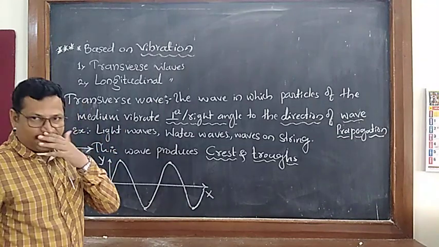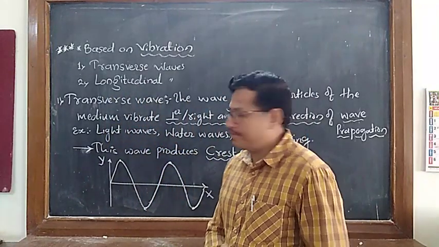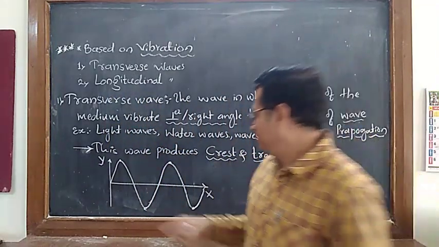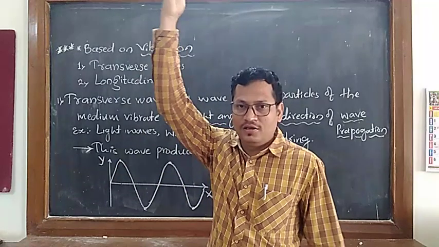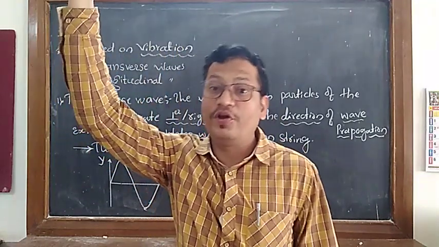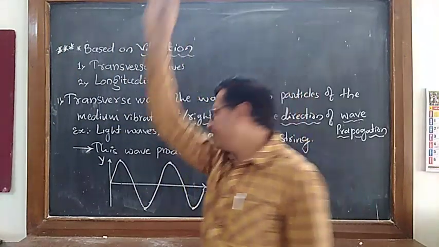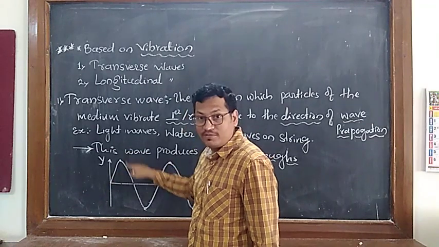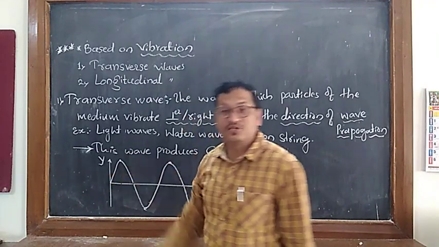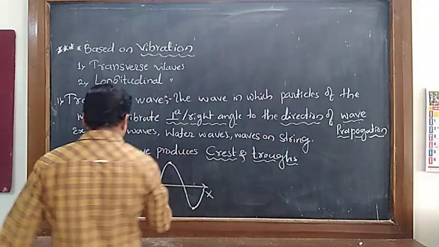These are called the highly raised part. If I ask you to raise your hand, what will you do? You will do like this, no? Up. So here the raised part of the wave is called a crest.